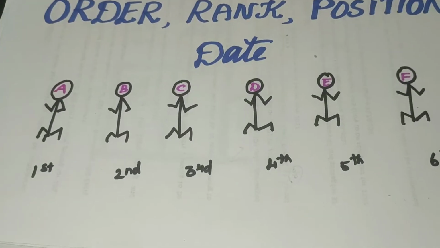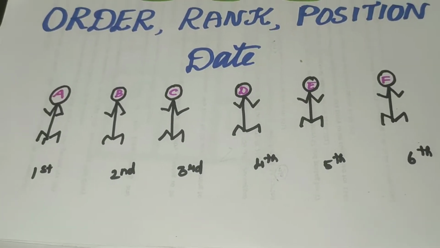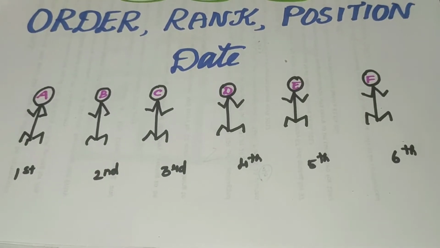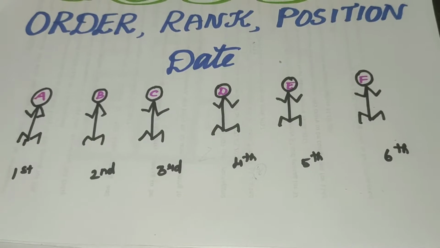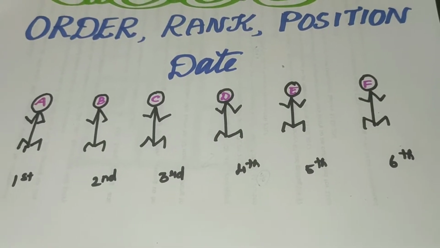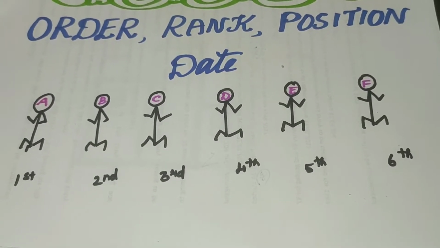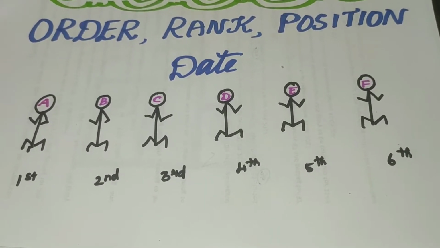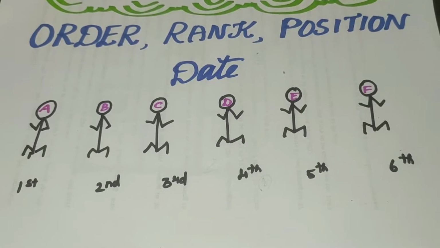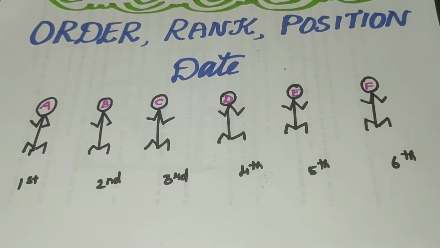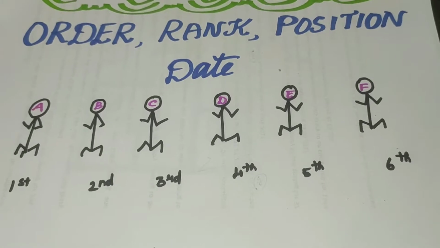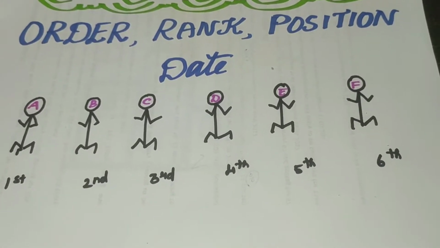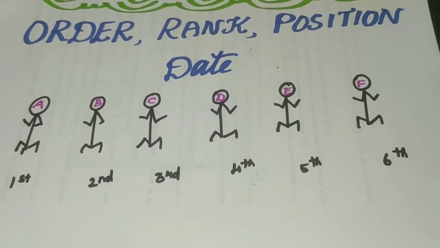See that this A, B, C, D, E, F, this is the row. They are standing in one order. If I want to find out where is E or where is D, where is C, I have to look at the positions. In this order D is in the fourth place. The fourth, that is the ordinal number. E is the fifth position. A is in the first position, B is in the second, C in the third, D in the fourth, E in the fifth, and F in the sixth place. This is in order. They are standing in the queue.